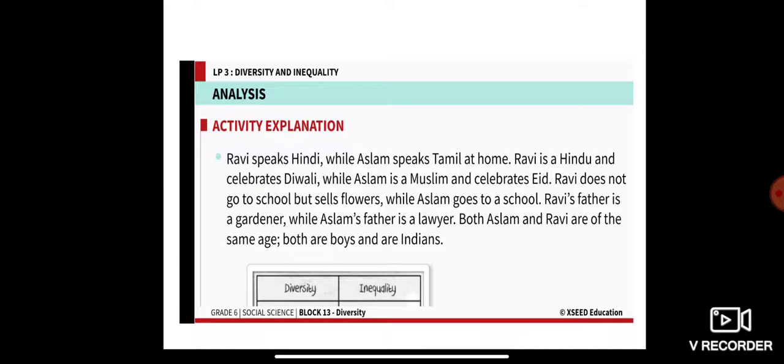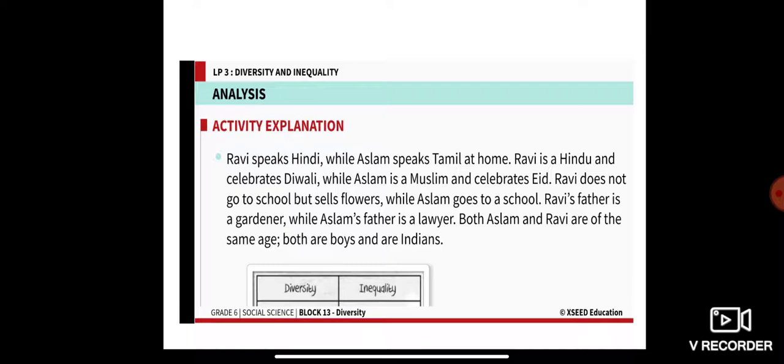That is the festival of Muslims. Diwali is a festival of Hindus. Similarly, Ravi does not go to school, but he sells flowers. On the other hand, Aslam goes to school. Ravi's father is a gardener, whereas Aslam's father is a lawyer.